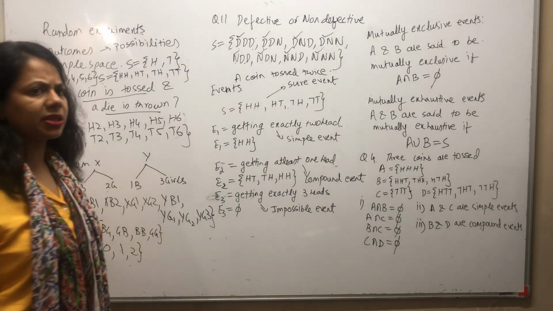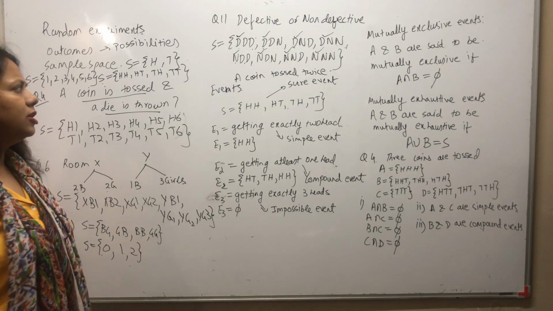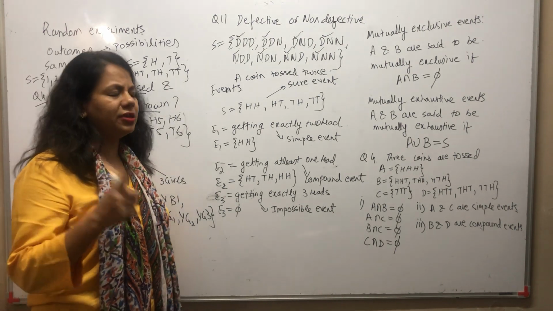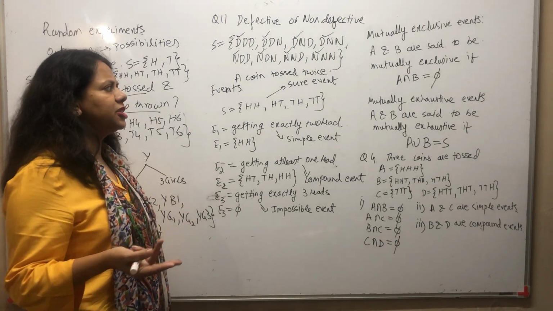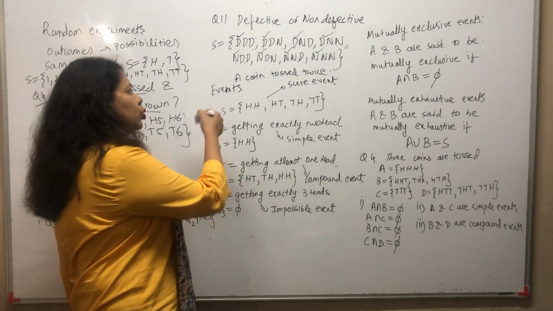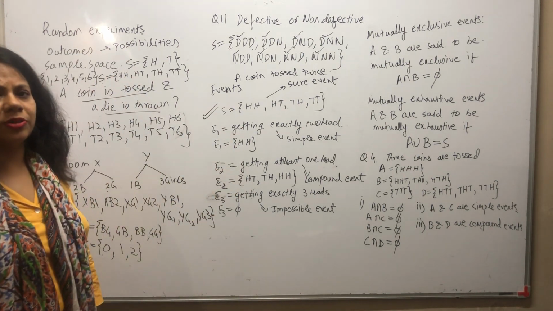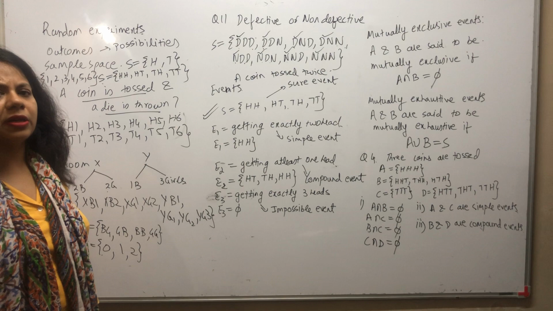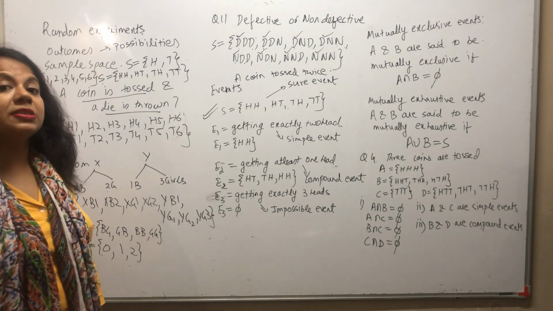I can have HH, HT, TH and TT. HH is one event, HT is another event, TH is an event, TT is an event. So this total sample space is called a sure event.